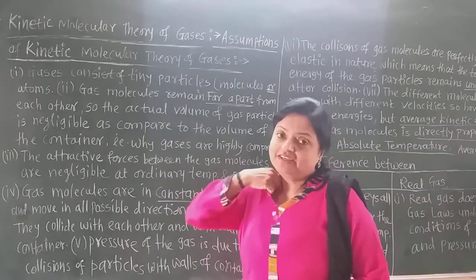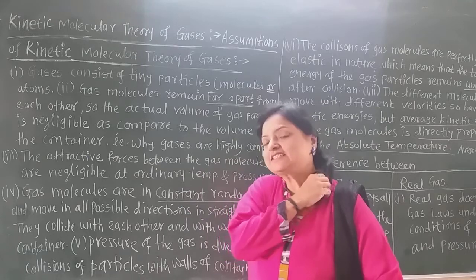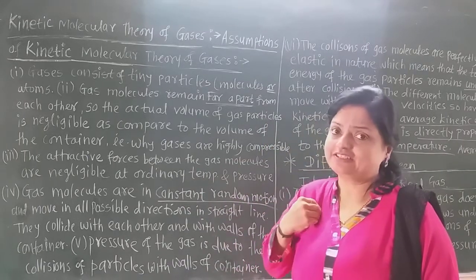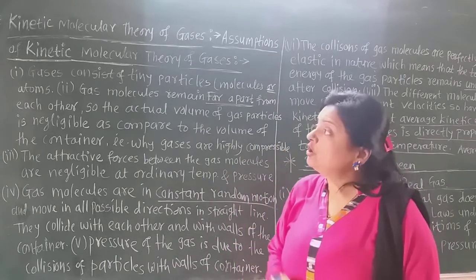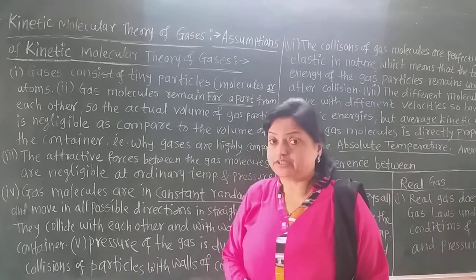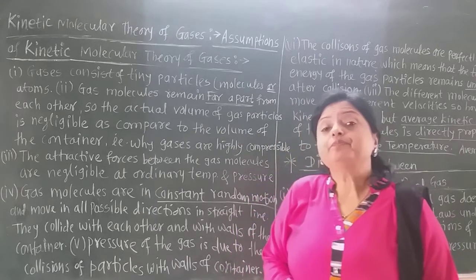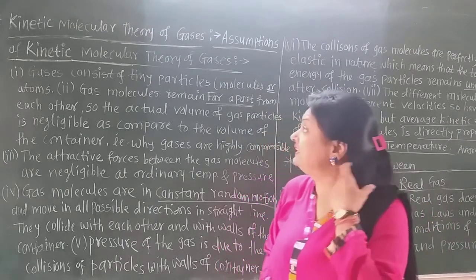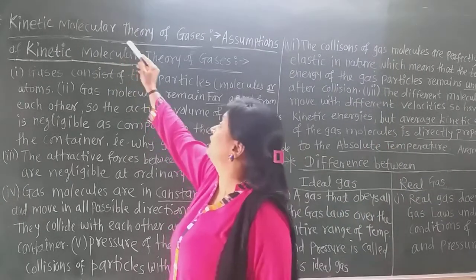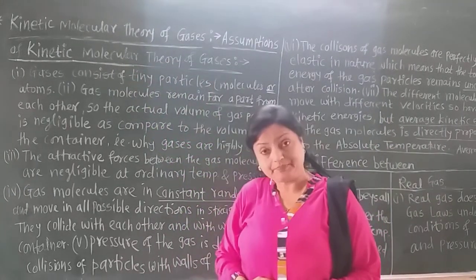We are studying here the 11th science chapter number 10, that is the states of matter: gaseous state and liquid state. Now first we are studying the gaseous state. There is a very important theory about the gases, and the name of that theory is the kinetic molecular theory of gases.